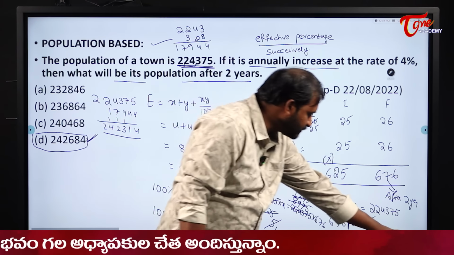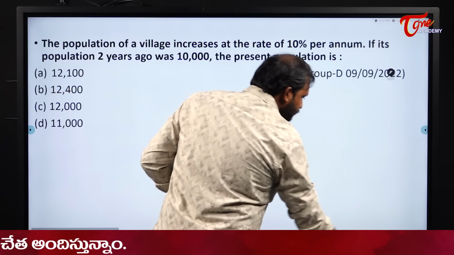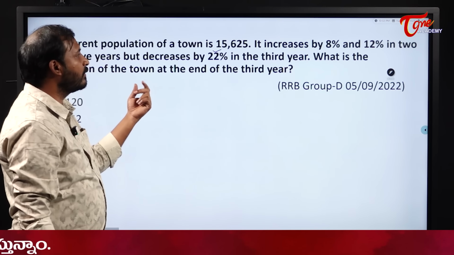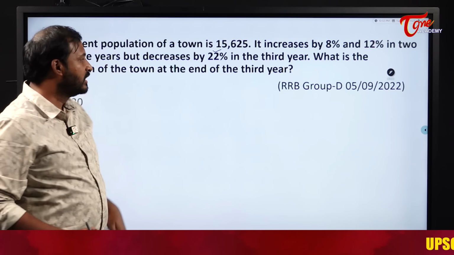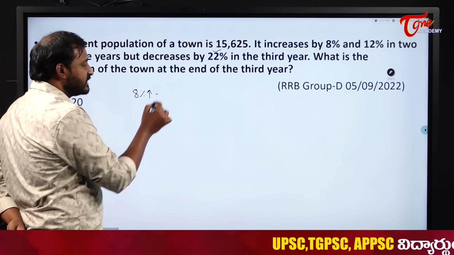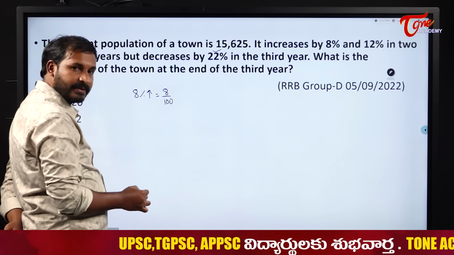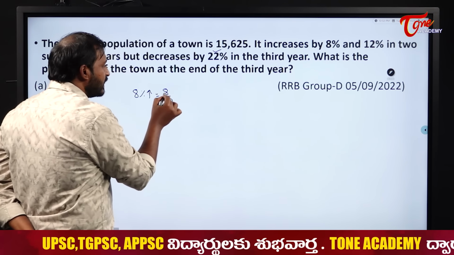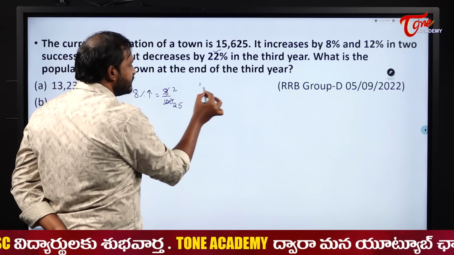Now please see here students, how many times was the population changed in this second question? 3 times overall. 2 times it is increased and the third time it is decreased. So the first time, 8% increase. 8% in fraction, what will we write? 8 by 100. Yes, correct. So 8 by 100, what can I write in the 4 table? 2 by 25. So initial and final.